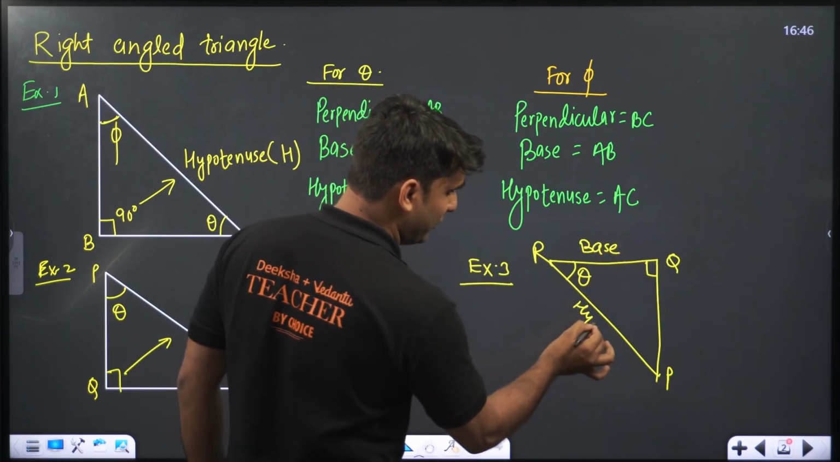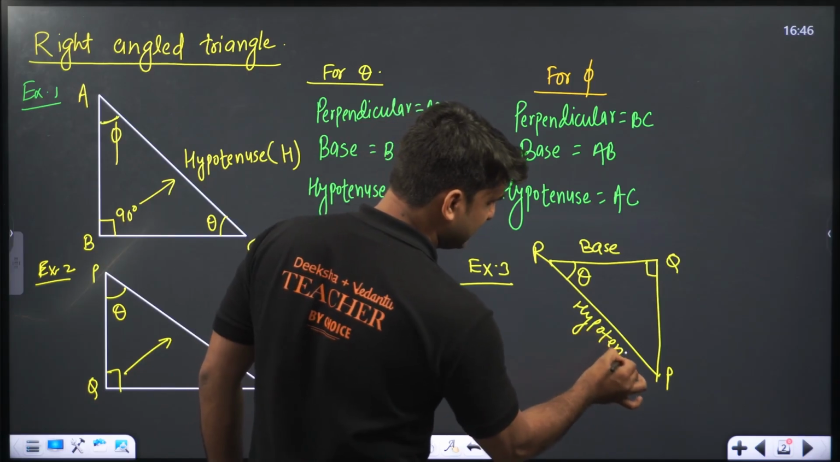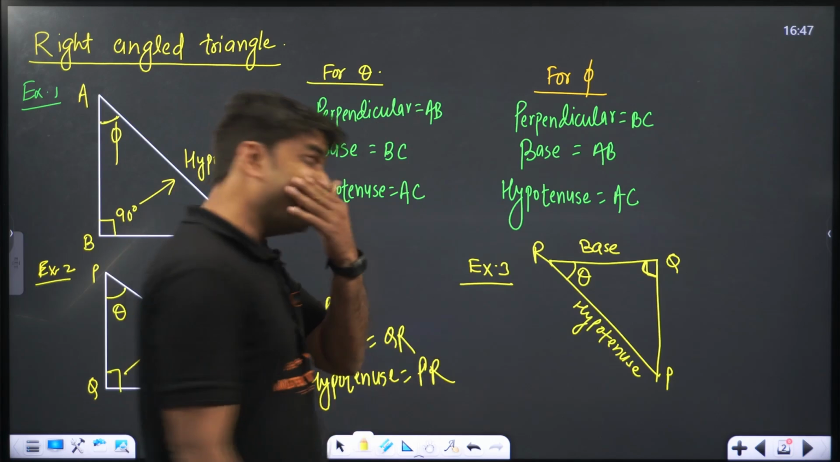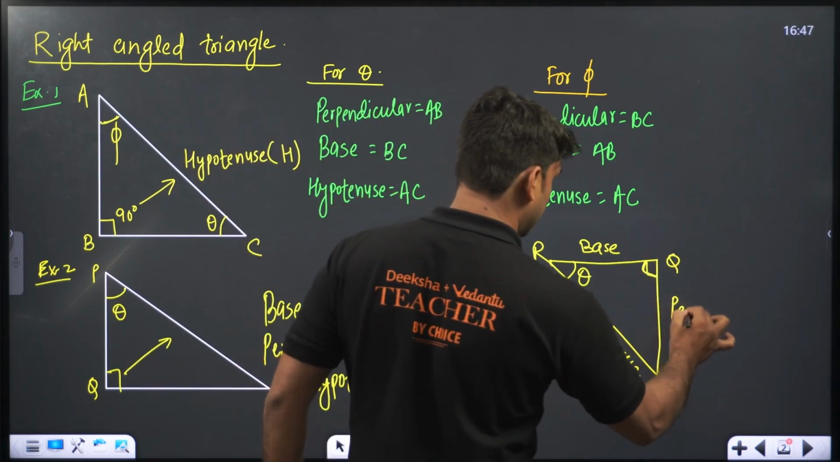Hypotenuse is king, because here is 90 degrees. So the side opposite to 90 degrees is the hypotenuse, and the remaining unknown side will be the perpendicular.